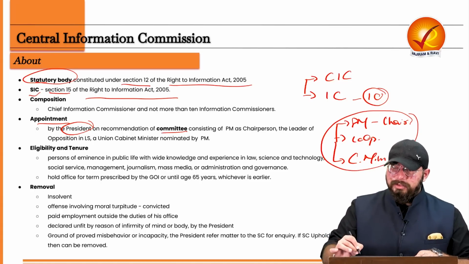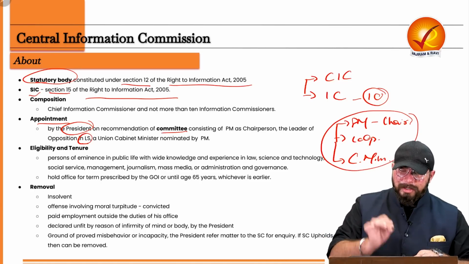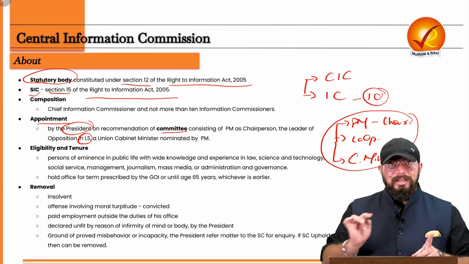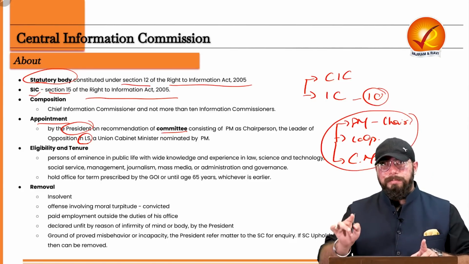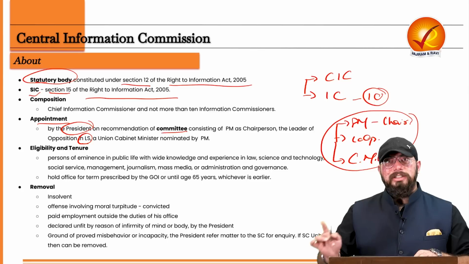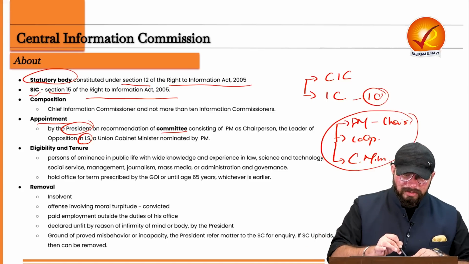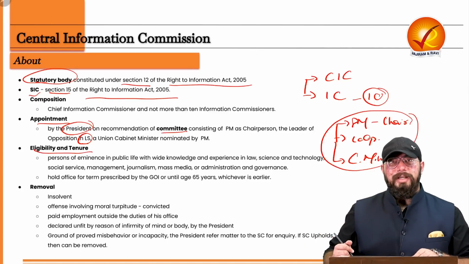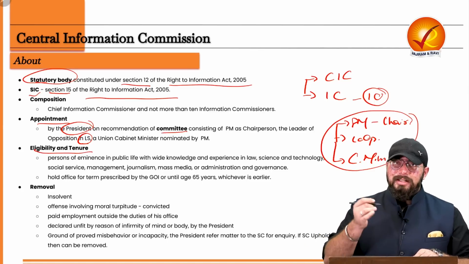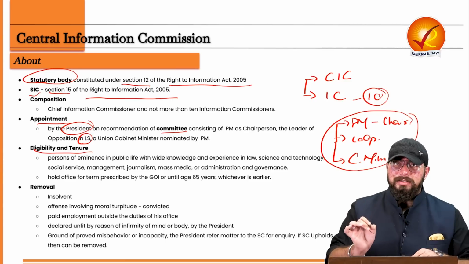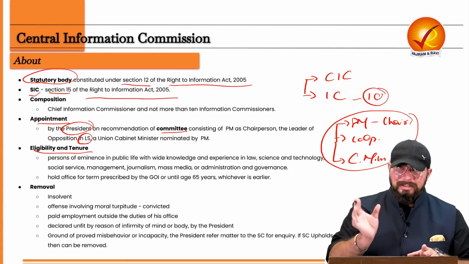And the Leader of Opposition should be in Lok Sabha. That is very, very important. So the Leader of Opposition in Lok Sabha is a part of this committee, not the Leader of Opposition in Rajya Sabha. What is the eligibility and tenure? Again, it is very important. See, the eligibility is that the person should be a person of eminence in which fields? Let's discuss.